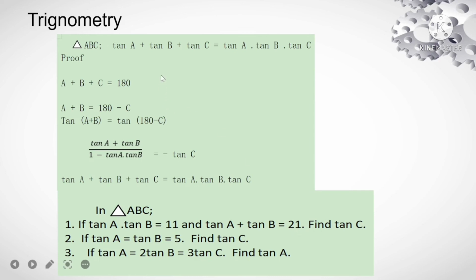Then the equation becomes 21 plus tan C is equal to 11 tan C. By simplifying, we can find the value of tan C.